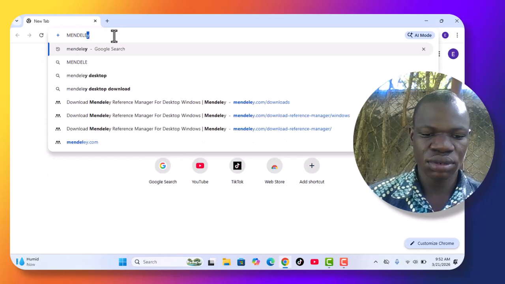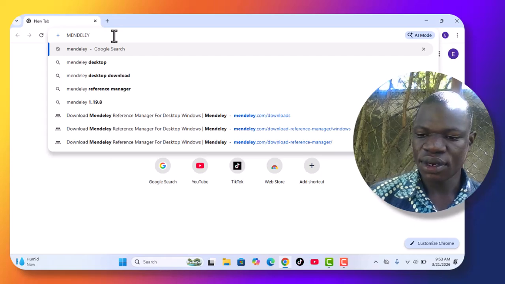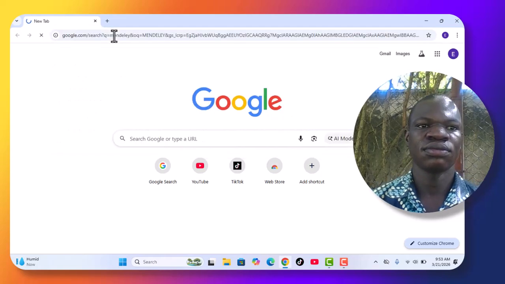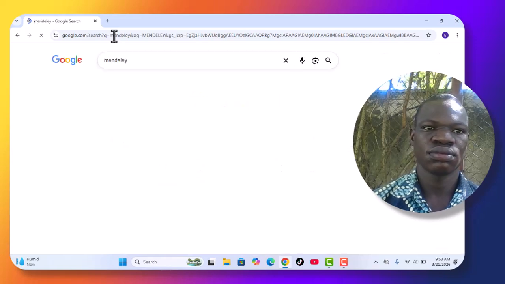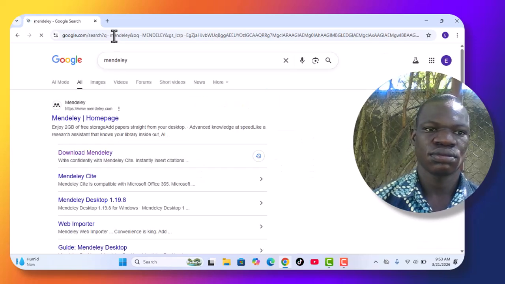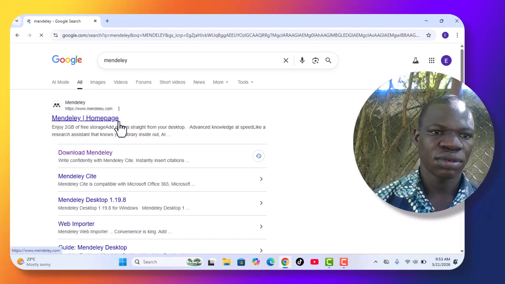Then you enter. After entering, it brings in the Mendeley homepage.